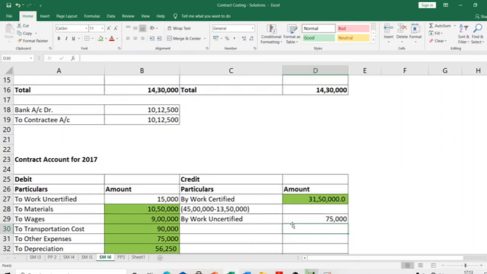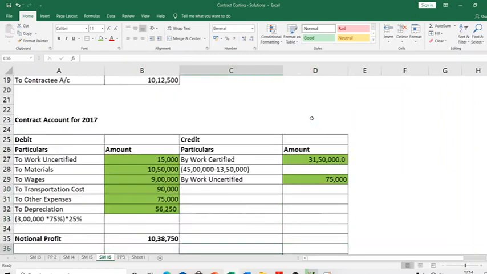Totally 75,000 of expense has been incurred but not yet recognized. It will get recognized in the next year. So ideally you could have also done 75 minus 15, 60,000. But here for work uncertified, I would suggest you show opening and you show closing like this. So this is the logic behind this.